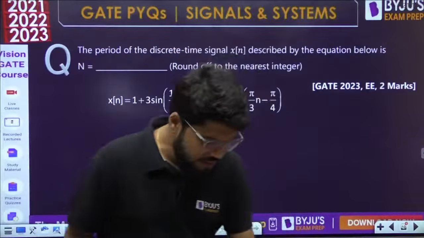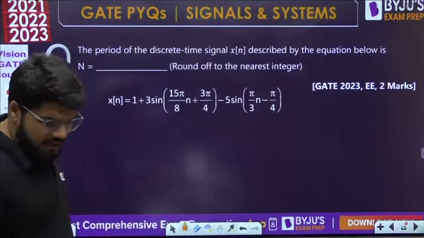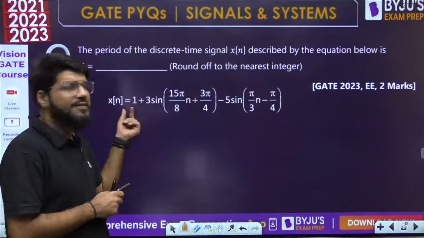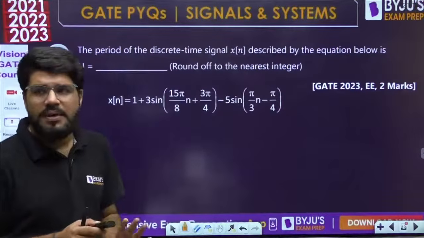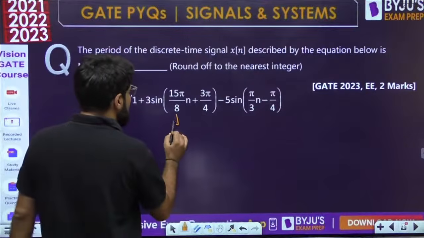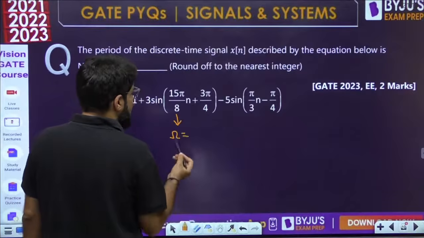Okay, so what is the period of the discrete time signal? First of all, if there is a periodic signal added with a DC term, it is going to remain periodic with the same period. There will be no effect. But have a look into this. What is the value of omega here?